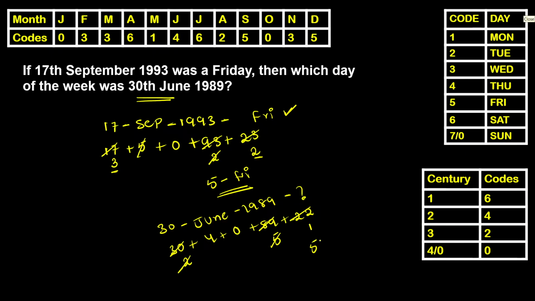So 4 plus 1 is 5. So it's a Friday again. As the given date is a Friday, my answer will also be a Friday. This is a best case scenario, which means that the given day is a Friday. So we have another possibility here. What if it's not a Friday?